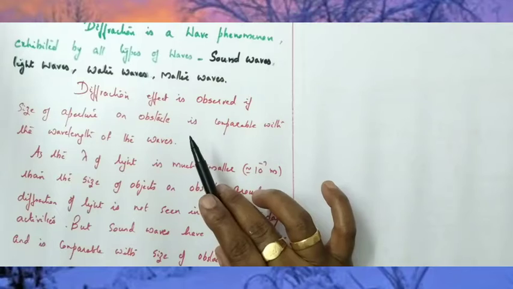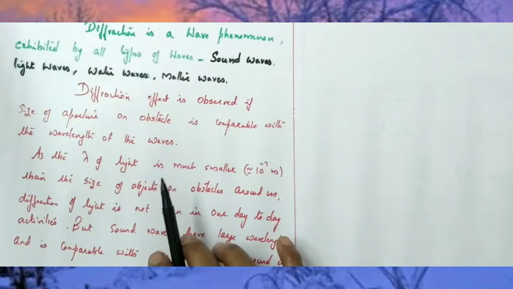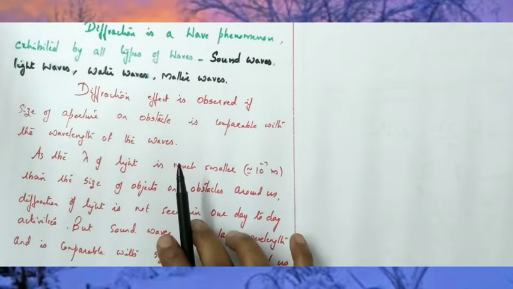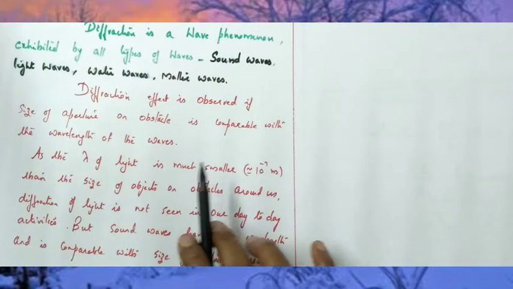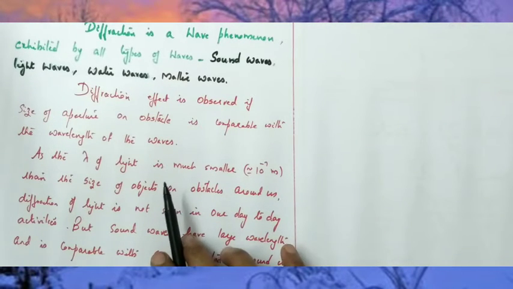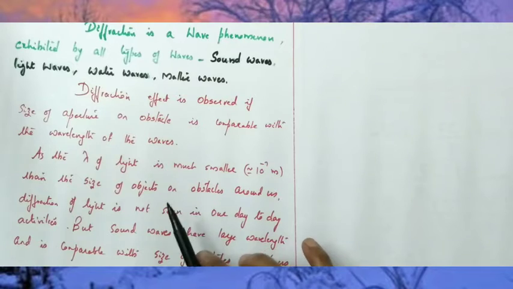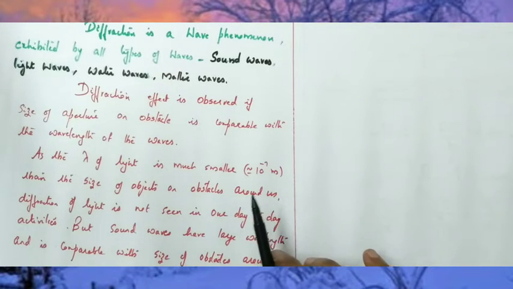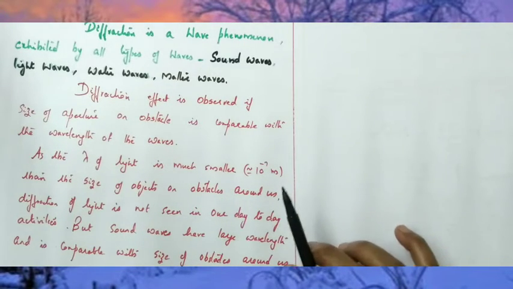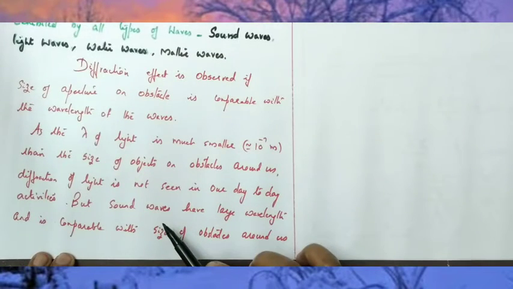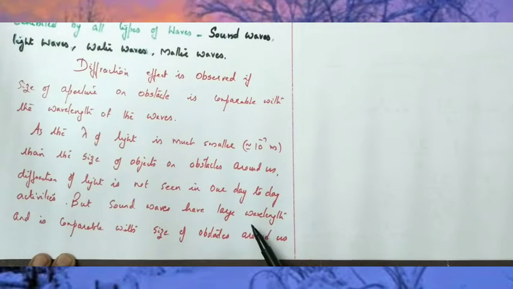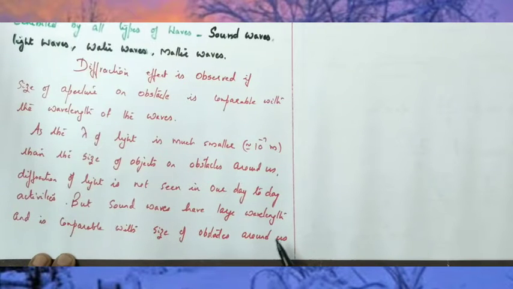So, what is the condition for diffraction to be observed? The condition is the size of the aperture or the obstacle should be comparable with the wavelength. In the case of light, wavelength is small and the size of the aperture is much greater and they are not comparable. But what about sound waves? Sound waves have larger wavelength and it is comparable with the size of the obstacle around us.